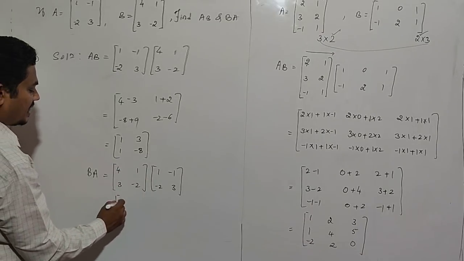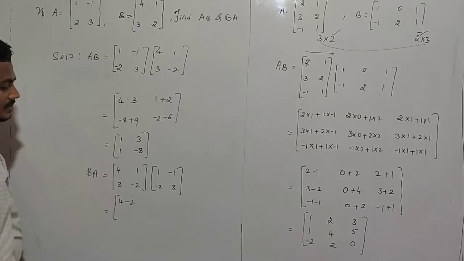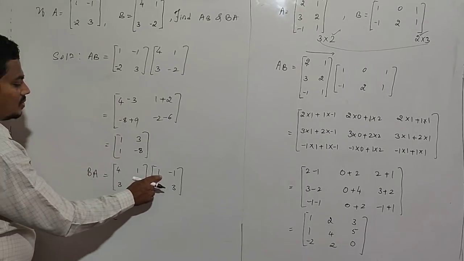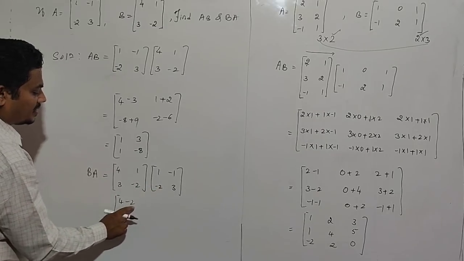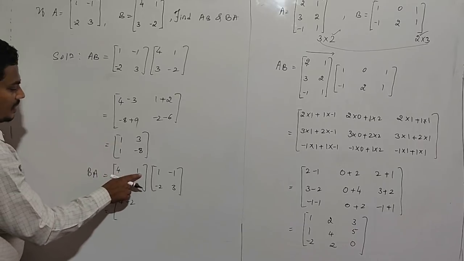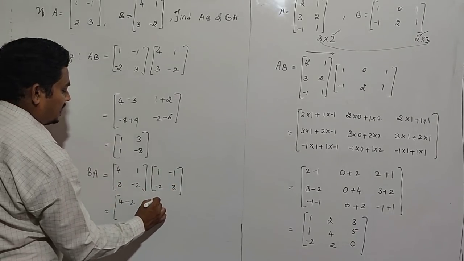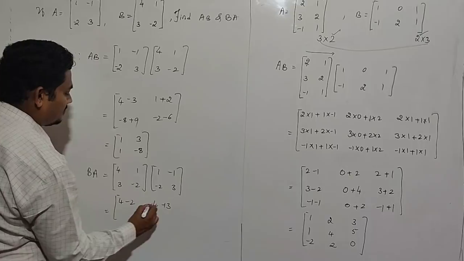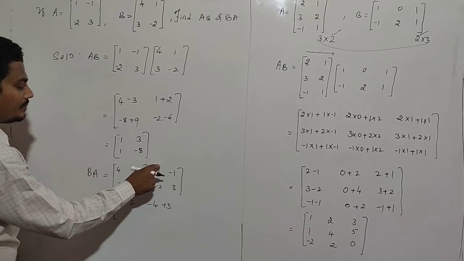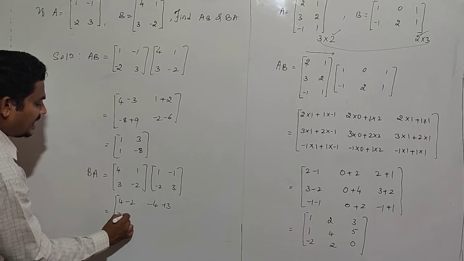Multiplication. First row with first column, it will be 4 minus 4. 4 into 1 is 4, 1 into minus 2 is minus 2. First row with first column gives one element. First row with second column, that is minus 4 plus 3. And next, second row, first column, that is 3 plus 4.